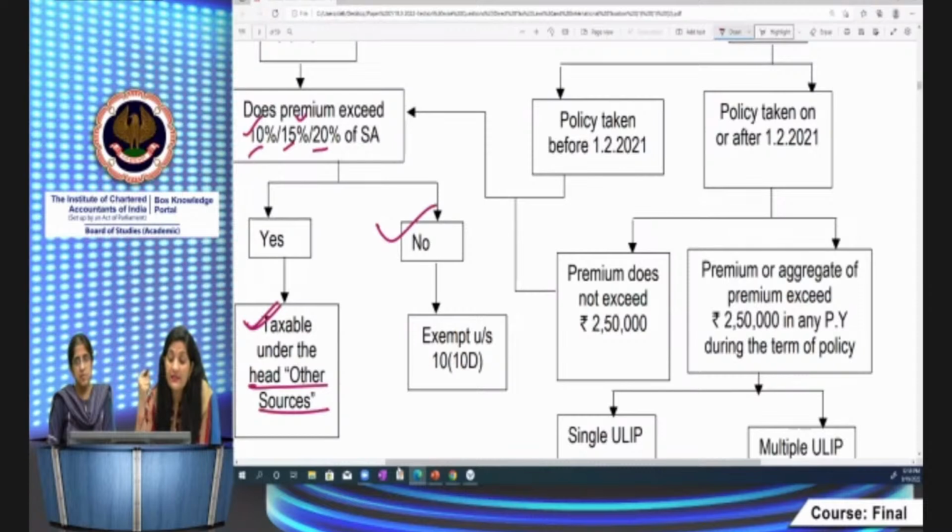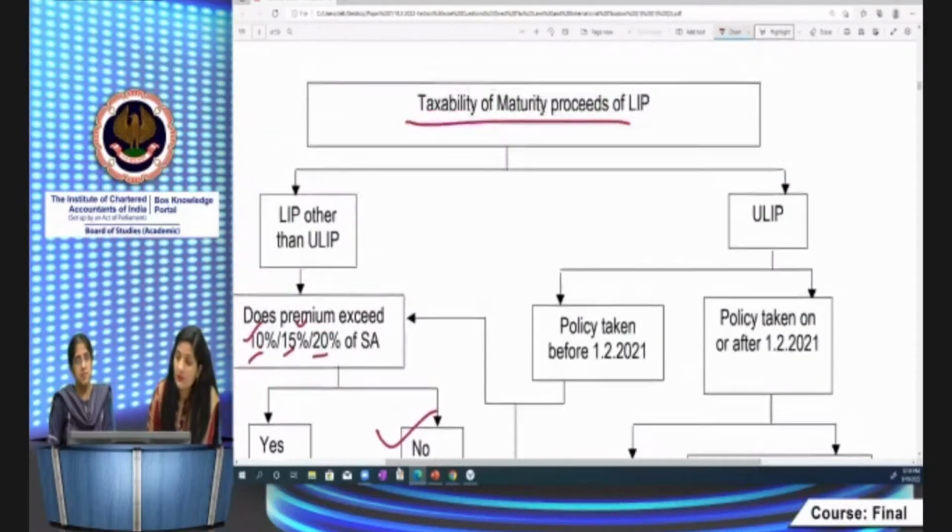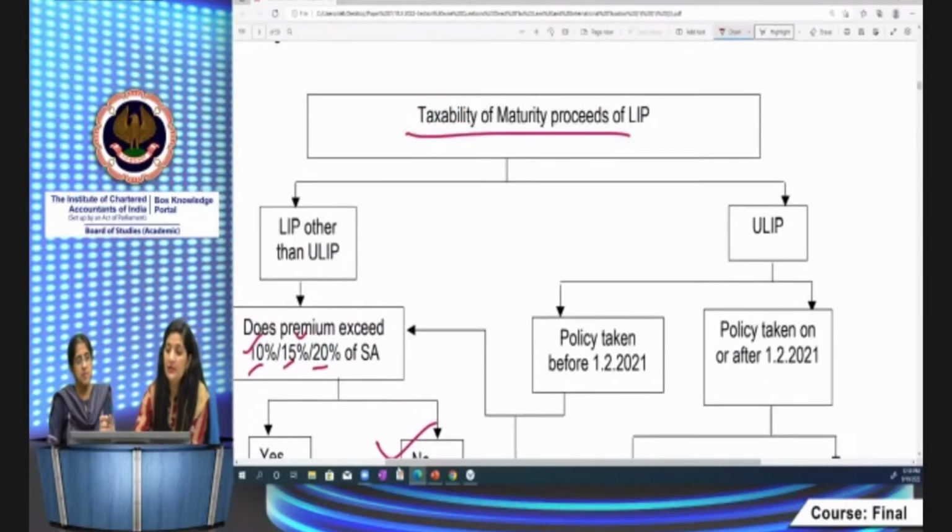And what is the tax treatment in case of ULIPs now? In case of ULIPs, unit-linked insurance policies, these dates you have to carefully note in the examination. What date is given in respect of those ULIPs? If the policy is taken before 1/2/21, 1st February 2021, then the same treatment as we have given to the life insurance policies. That means you have to see the premium amount with respect to the sum assured.